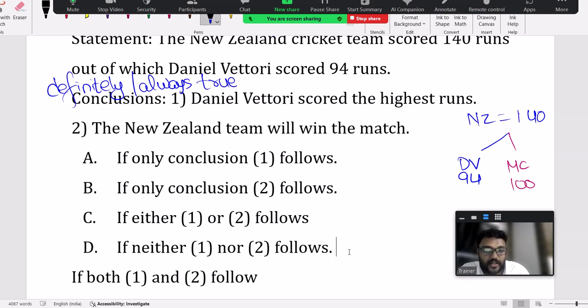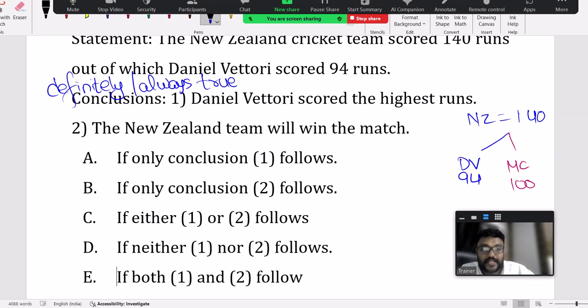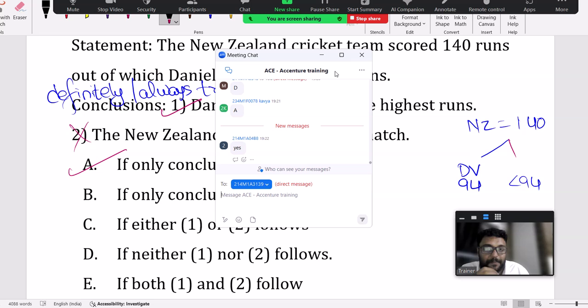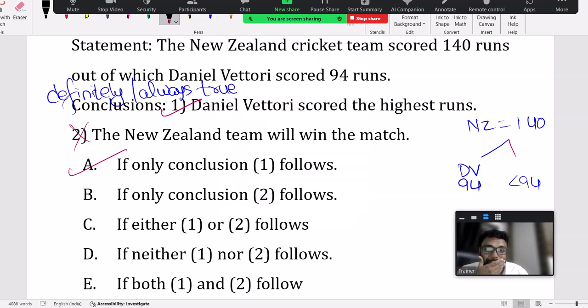See the beauty in the concept. This is how you should learn the concept, don't just learn by heart. Right now, McCallum cannot score 94. Any other candidate should get less than 94 only. Remaining all will get less than 94. Now I can say the first one is definitely true, second one out. Only one is true. Yes, now we can conclude. Got it? Excellent, dear.